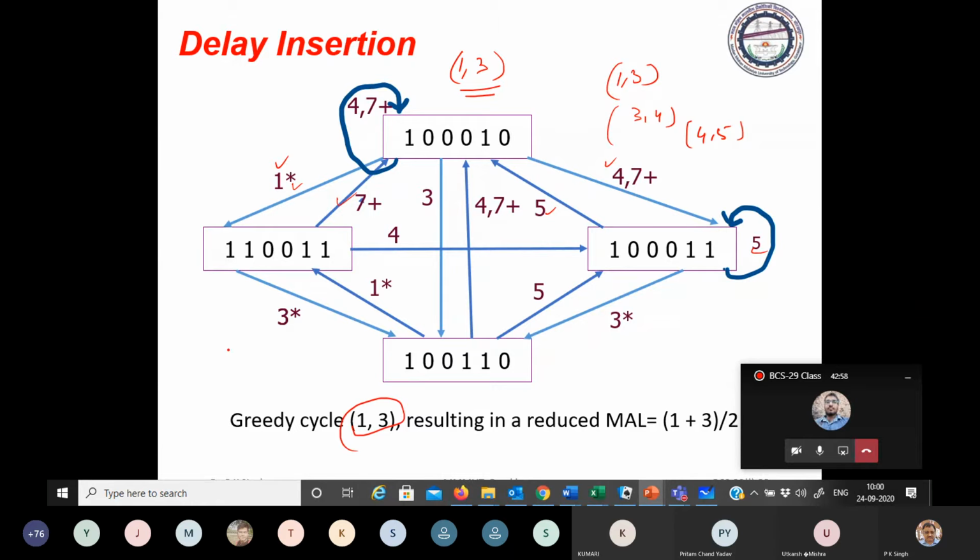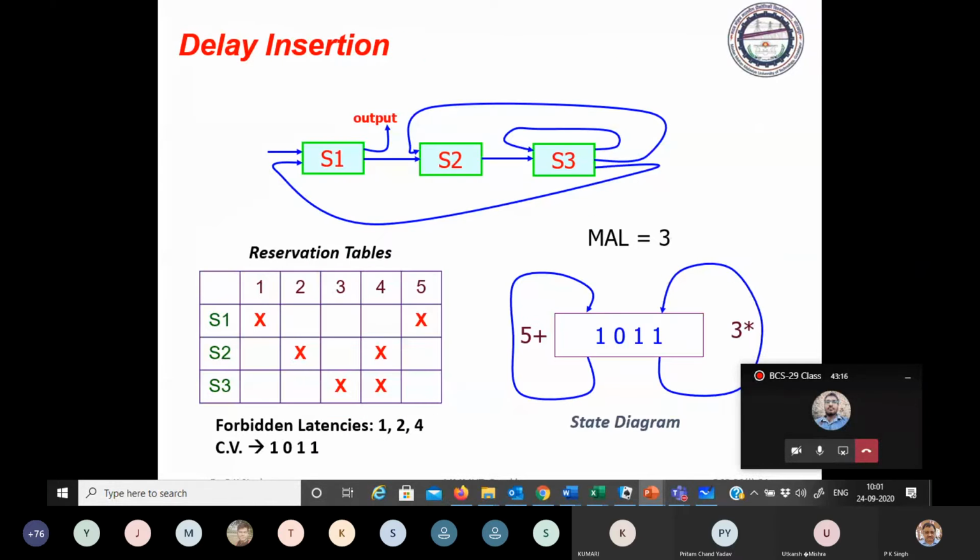And resulting MAL is 1 plus 3 by 2, that is 2, which satisfies the lower bound. Because if you see that regeneration table, each stage in this regeneration table having 2 crosses.